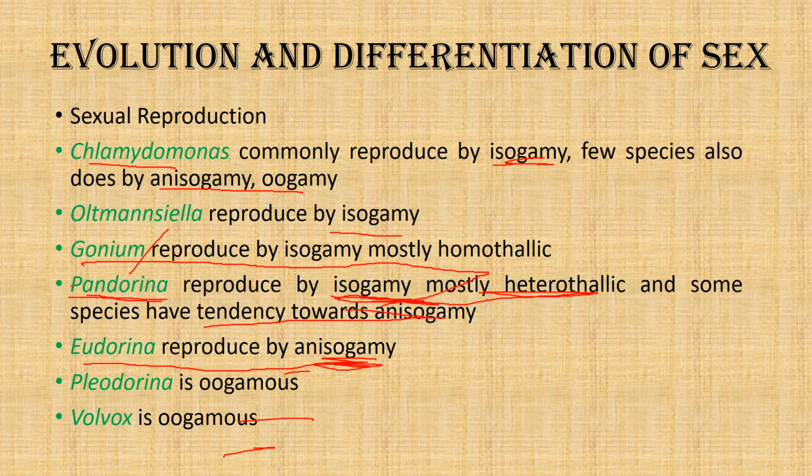Now here in Pleodorina, we see that ultimate advanced reproduction, that is oogamous reproduction, is seen both in Pleodorina as well as in Volvox. So here also we see that in the evolution and differentiation of sex there is a gradual evolution from Chlamydomonas, and ultimately it reaches Volvox, which is ultimate sophistication.